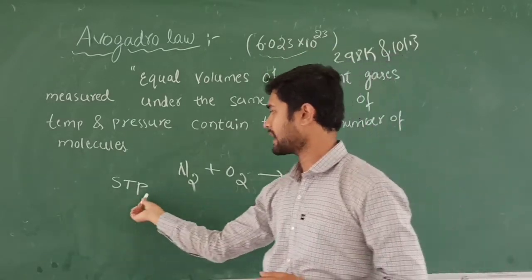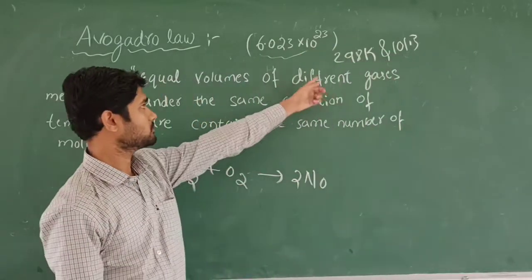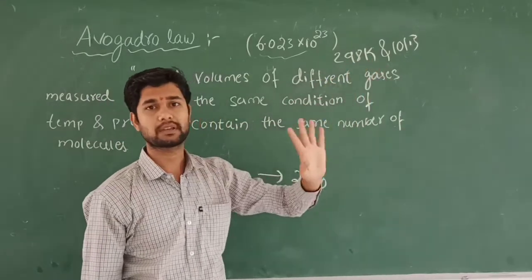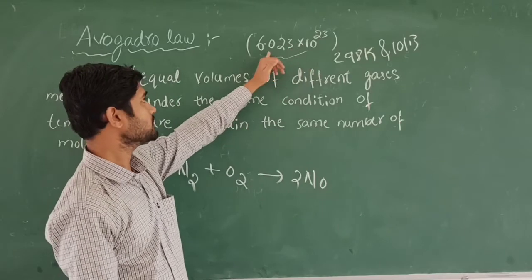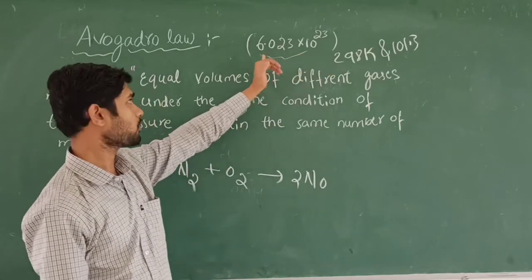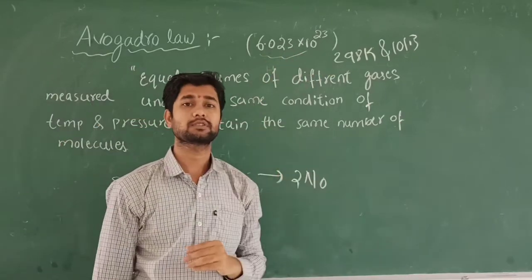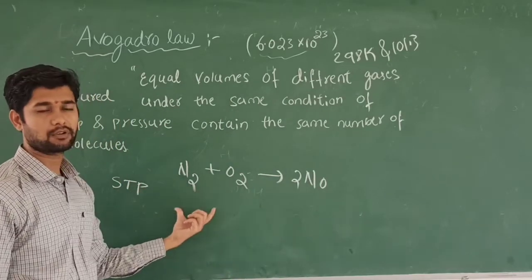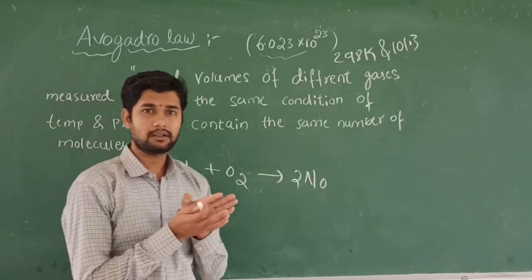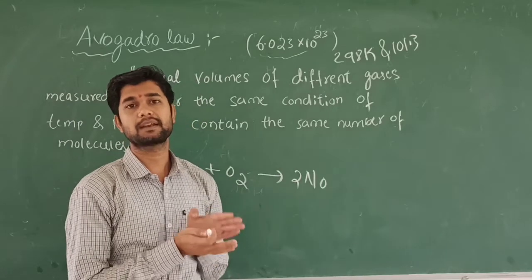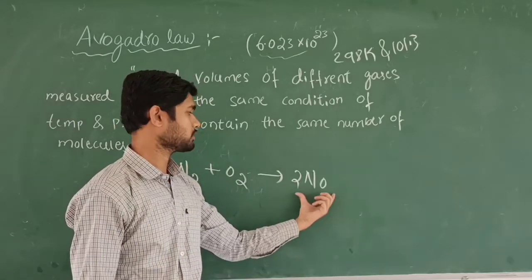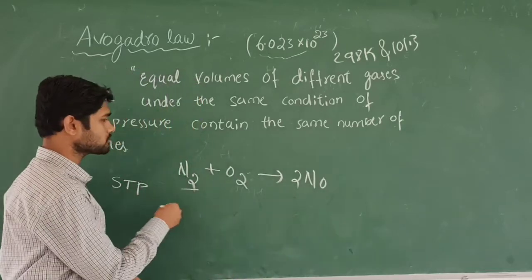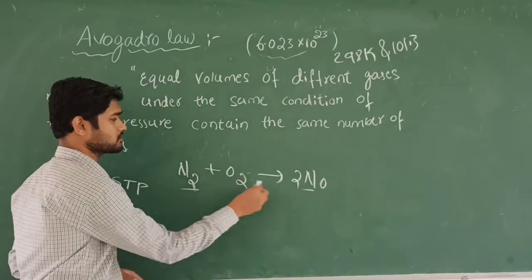So once again, standard temperature and pressure. The standard temperature will be 298 Kelvin and pressure will be 101.3 kilopascal. That much contains this many molecules, 6.023 into 10 to the 23 molecules. So what does this law say? If you take equal volumes under the same temperature and pressure conditions, then the product is going to form with an equal number of molecules. If you take 2 nitrogen here and also 2 nitrogen, and oxygen also 2 oxygen, like this.